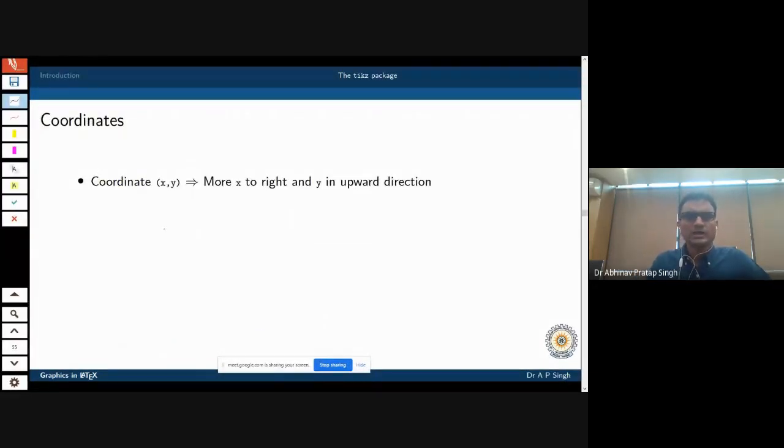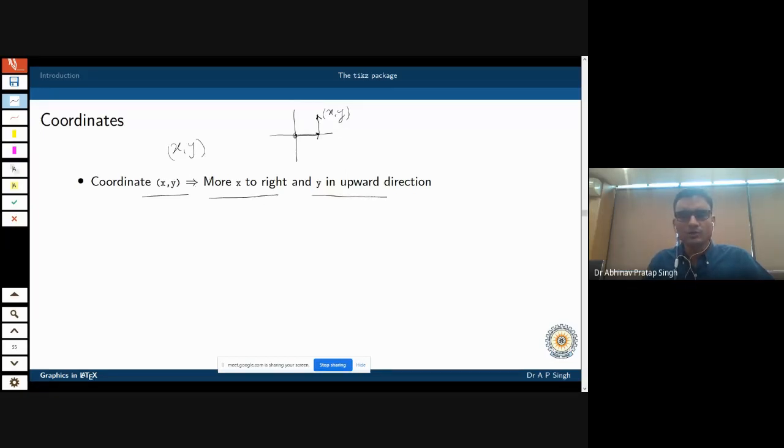So coordinates. I hope many of you are aware of what I mean by x comma y. X comma y means that if I have this coordinate system and let us say that this is the origin, and some point is here and I say that its coordinates are x comma y, then what I mean is that I will go x in this direction and then I will go y in this particular direction. Okay, so that is what is meant by x comma y. X tells you to move right, y tells you to move in the upward direction.